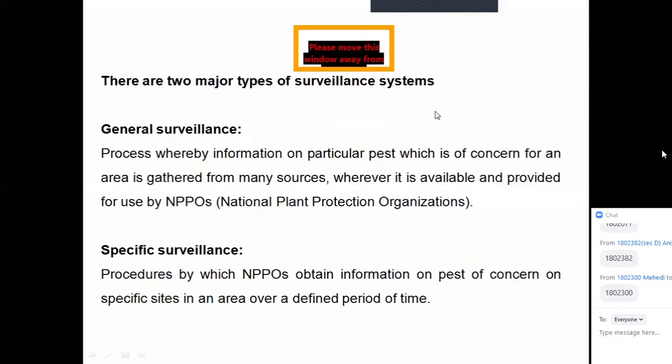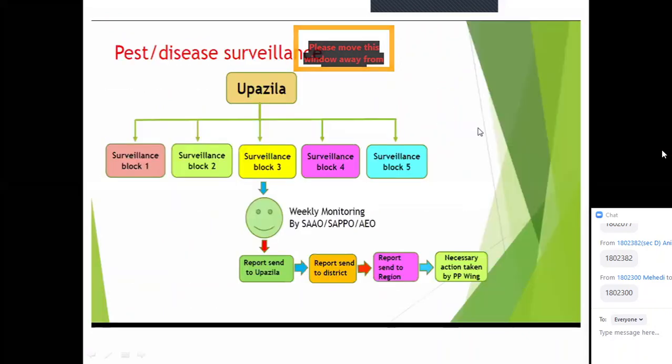আচ্ছা, এখন হলো কি তোমার, তাহলে আমরা দুই ধরনের সার্ভিলেন্স দেখলাম, তাই না? And how this surveillance occurs, or how this surveillance is done at Upazila level. Say, for example, at Upazila level, usually 5 blocks are selected. Block 1, 2, 3, 4, 5. 5 blocks for the surveillance. And from every Upazila, 5 blocks are selected.